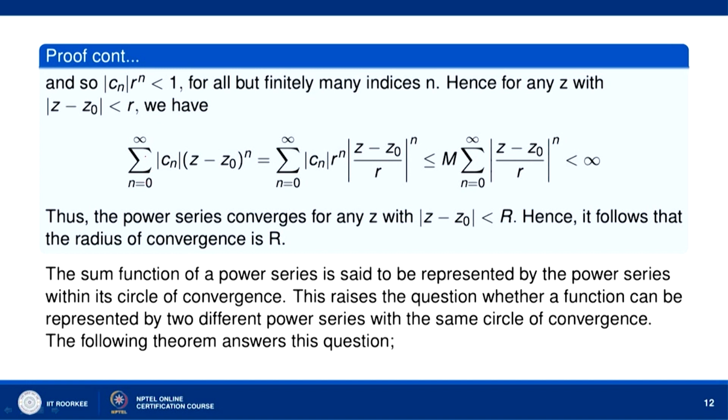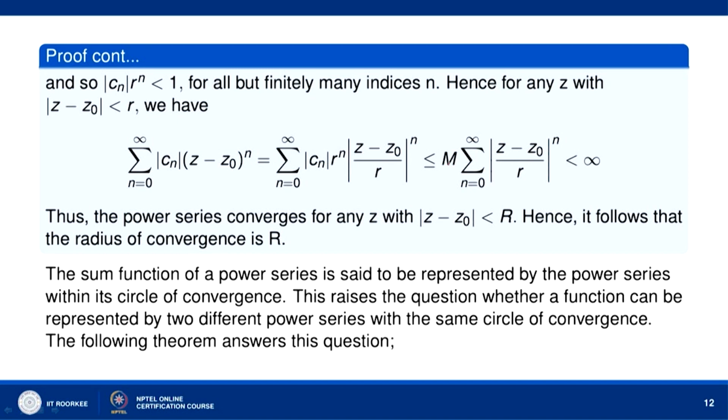we have sigma n equal to 0 to infinity mod of Cn mod of z minus z naught to the power n is equal to sigma n equal to 0 to infinity mod of Cn into r to the power n times mod of z minus z naught over r to the power n, which is less than or equal to M times the same sum, because mod of Cn into r to the power n is less than 1 for all but finitely many indices n. So, we can say that mod of Cn into r to the power n can be made less than or equal to M for all indices n.